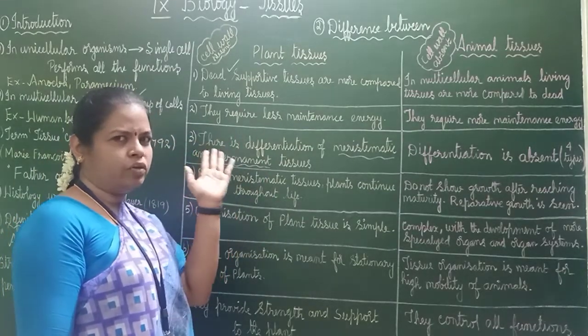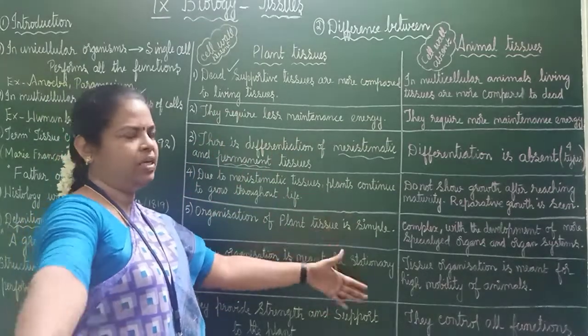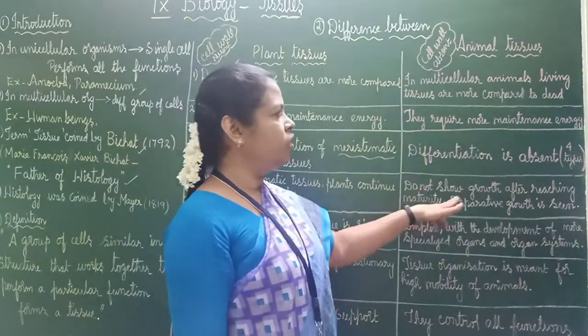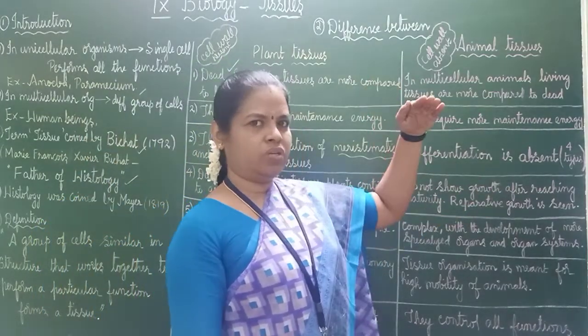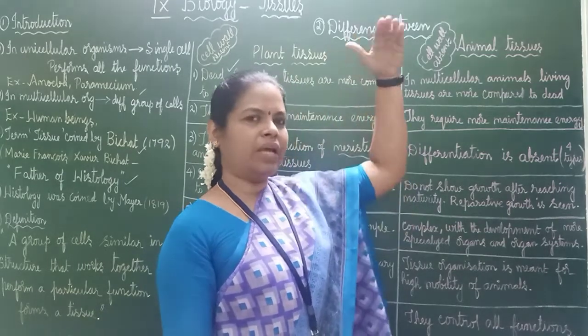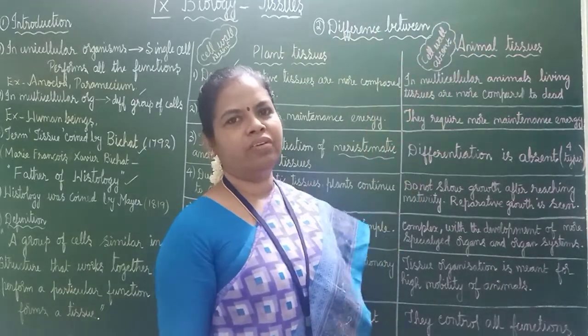You have seen mango trees, tamarind trees and all, they keep growing, becoming bigger and bigger. But human beings are not like that. Animals do not show growth after reaching maturity. After some 25 years, 30 years, they will have some height, 6 feet, 6.2. Growth will stop.